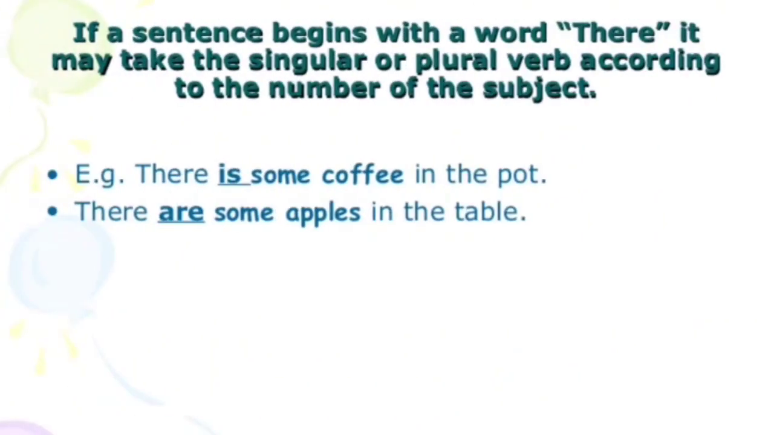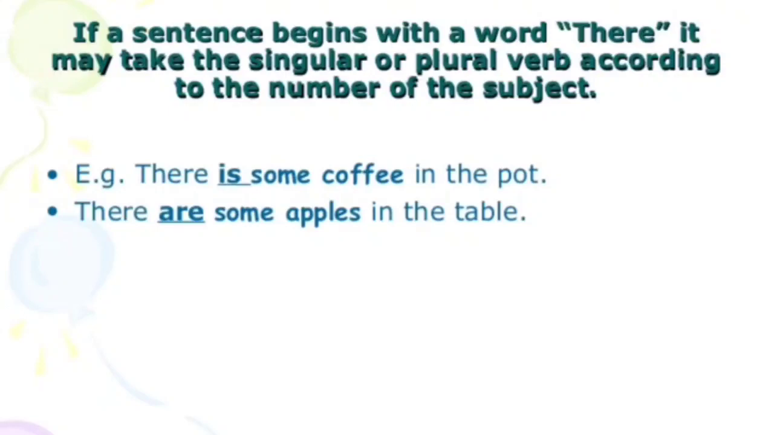If a sentence begins with the word there, it may take a singular or plural verb according to the number of the subject. For an example, there is some coffee in the pot. There are some apples on the table. See, the sentence was beginning with there, so it may take singular or plural according to the number of the subject.